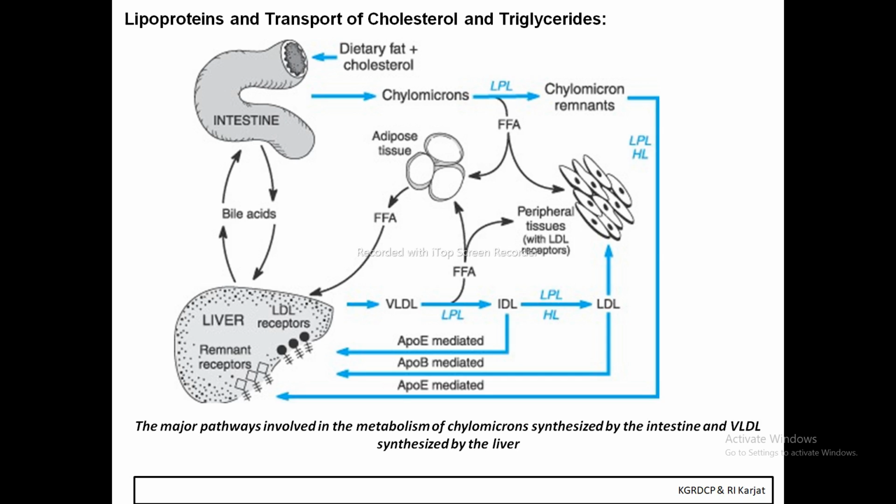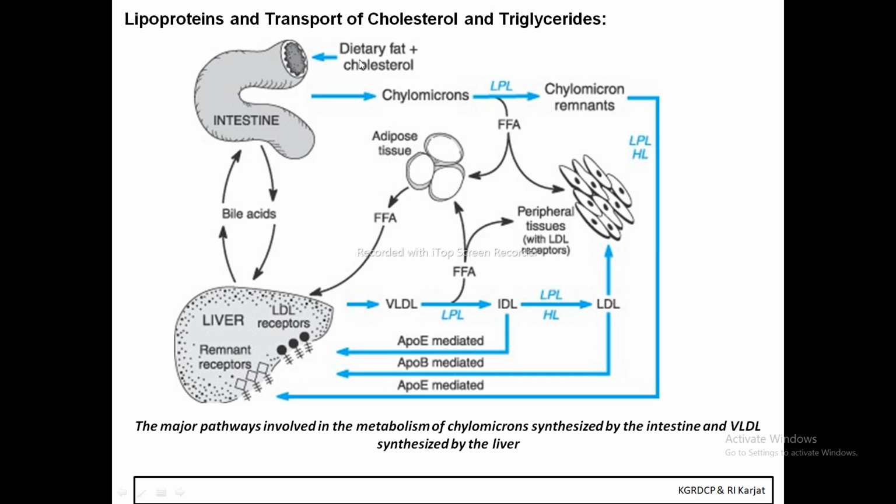So this is the intestine and this is the liver, as shown. Whatever dietary fat and cholesterol we eat, generally we eat various oily products, like now we are staying in Mumbai, so vada pav, right? Vada pav, samosa, these are the favorite food of the Mumbaikars.